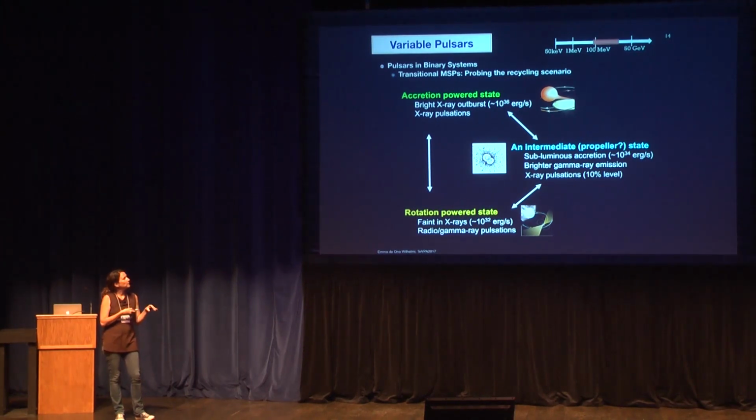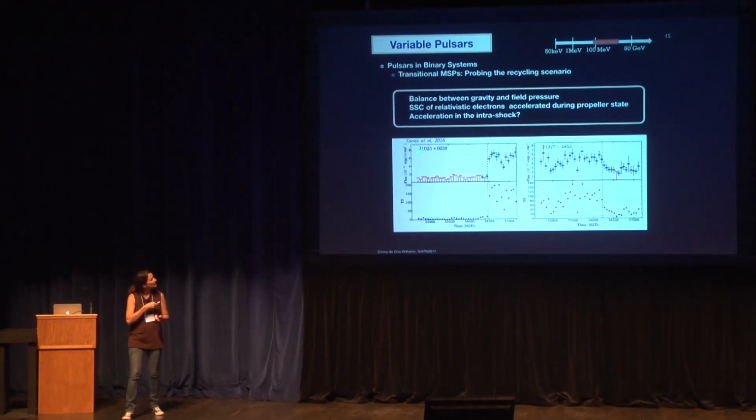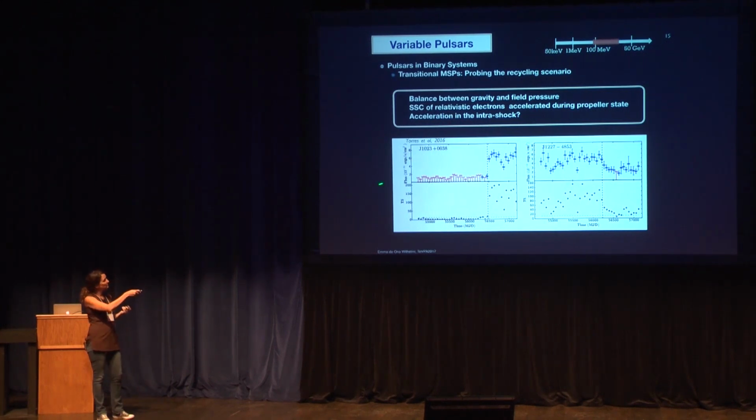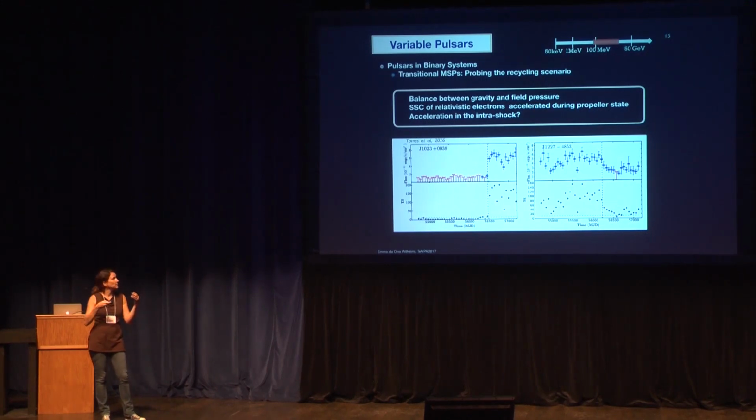You have a subluminous accretion disk, but you have a bright gamma ray emission. So when you look at the GeV, these are two very nice cases of this kind of object. You have 1023, which basically was off, and then it went into propeller state, and then you saw how the emission went up when the magnetosphere builds up, and then you can start accelerating electrons and positrons and probably producing self-synchrotron emission with the matter around the disk or the intrashock between the two stars.